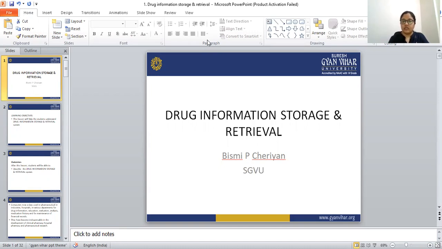So today we are going to discuss drug information storage and retrieval. This topic comes under the computer application subject from the BPharm second year. In our computer application subject, there is one topic, that is drug information storage and retrieval: how we can store the drug information, and how we can retrieve that information from the storage. So in this topic we are going to learn about drug information storage as well as retrieval.